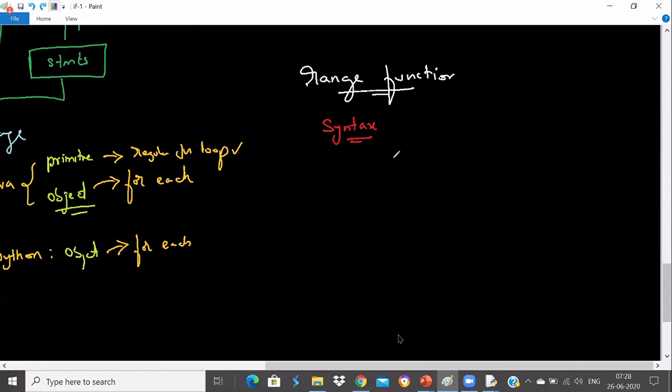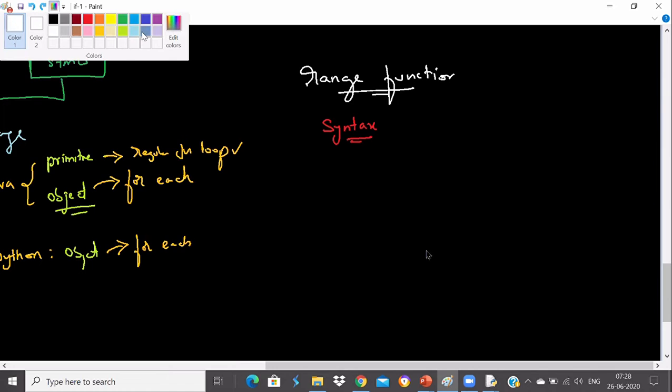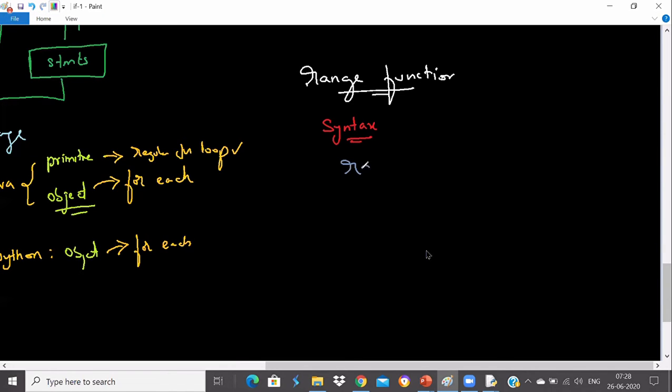For a list, I can take 1, 2, 3, 4 up to some range. But what if I wanted to get a list of 100 values? Then you can make use of this range function, because it will automatically generate a generator which you can convert into a list. Let me show you the syntax first of all.